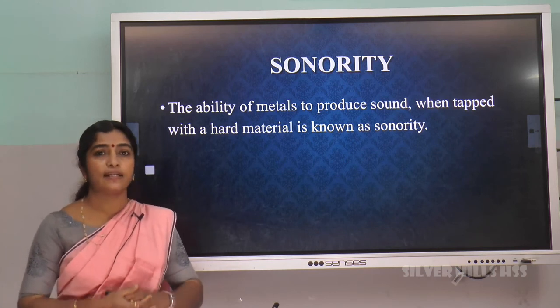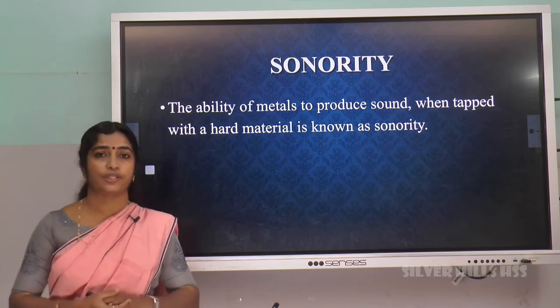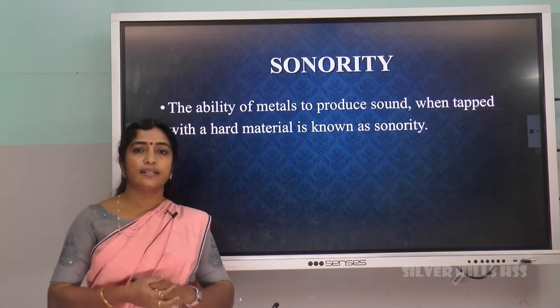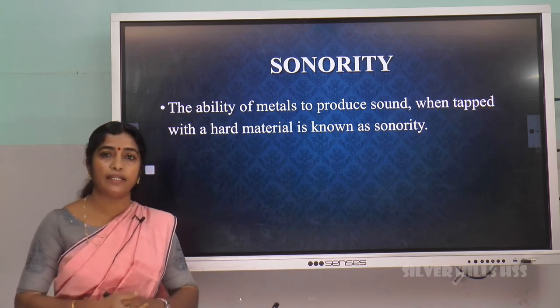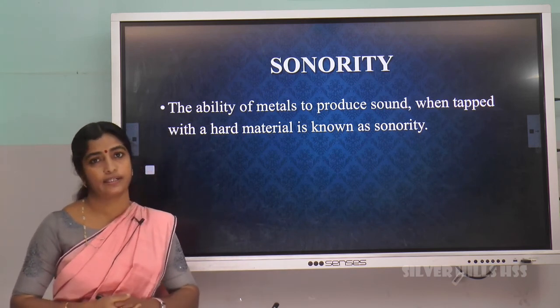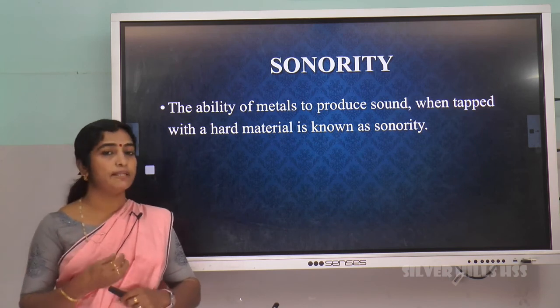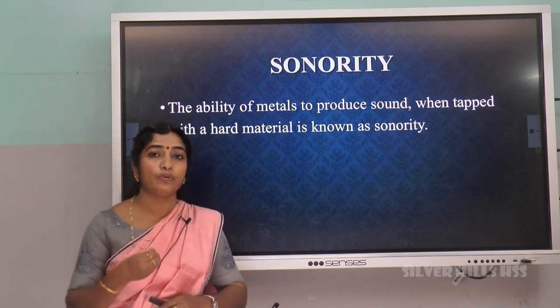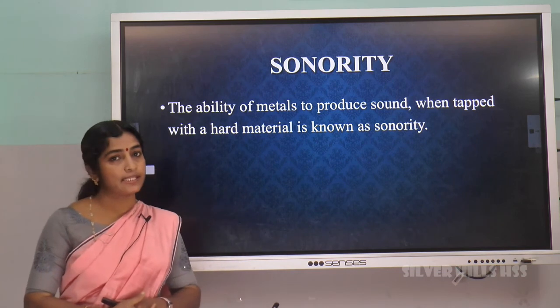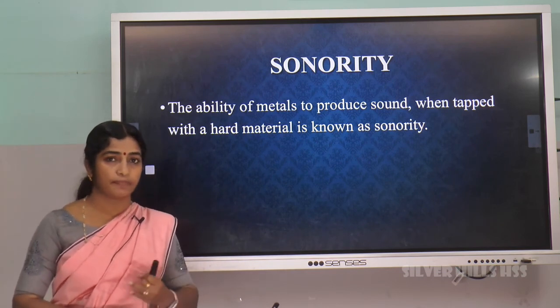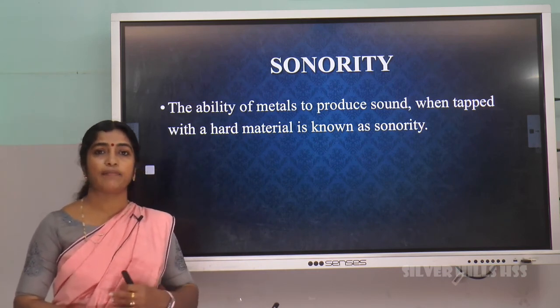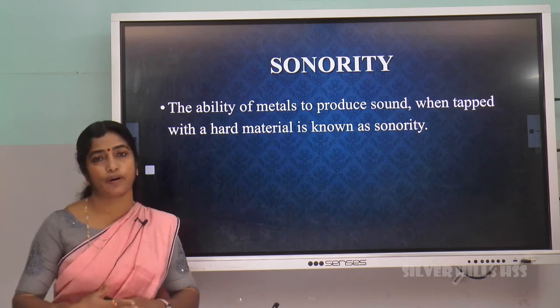Metals generally melt at high temperature. That is, metals have high melting as well as boiling points. But some metals have a very low melting point. Metals like gallium, cesium, and mercury all have low boiling points.